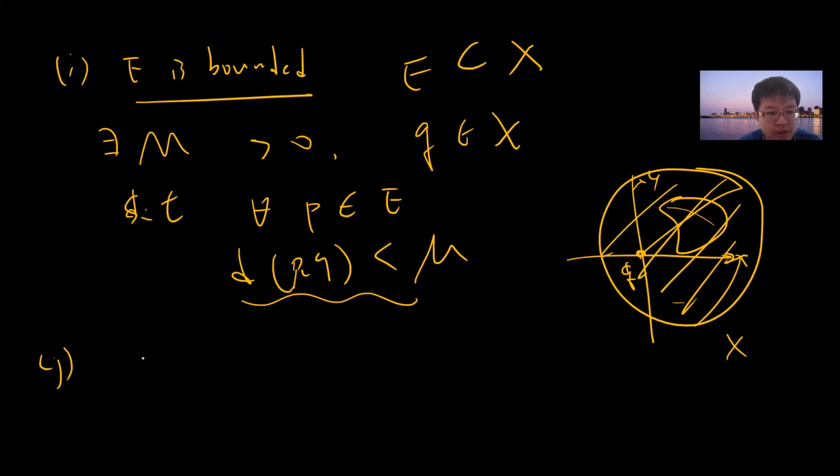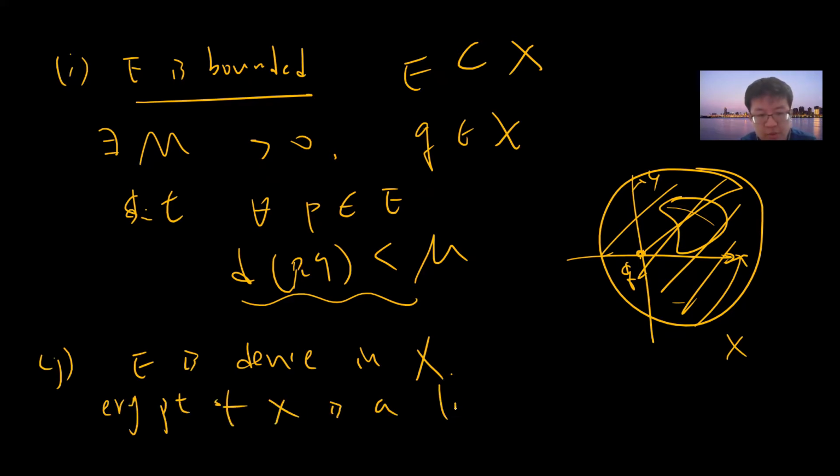Okay, J: E is dense in X. Basically, it means that every point of X is a limit point of E.